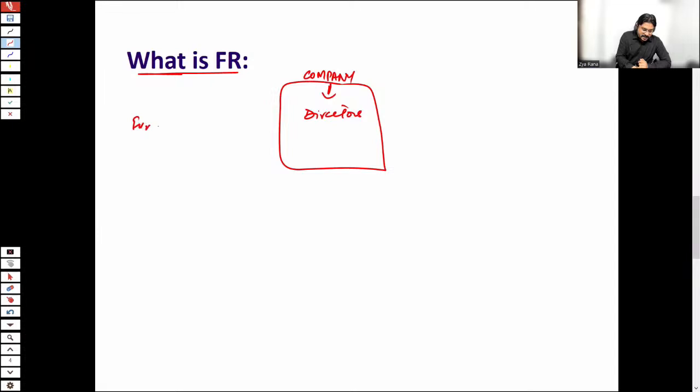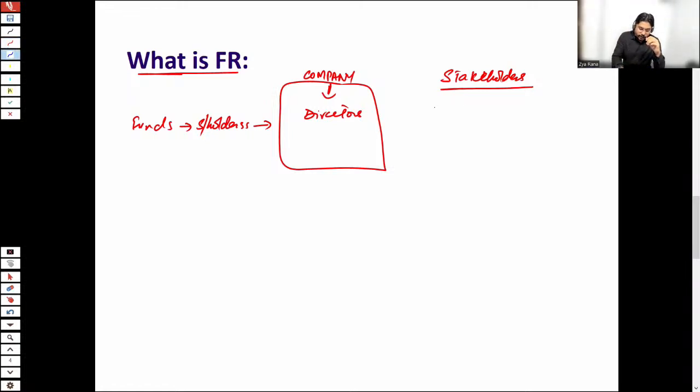But in this company, funds are invested by shareholders. Shareholders are the actual owners, but they are not running the business. The persons who are running this business are the directors of the company. Plus, multiple stakeholders are also connected with the company's activities. What is the definition of a stakeholder? Any person who is directly or indirectly affected by the company's activities. So all of those persons are the stakeholders of the company.